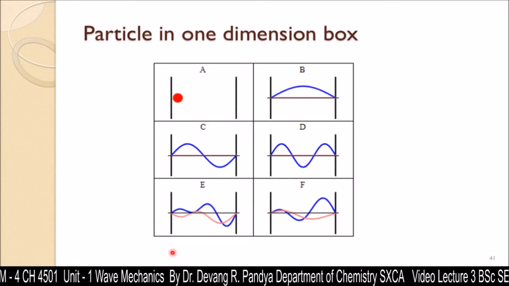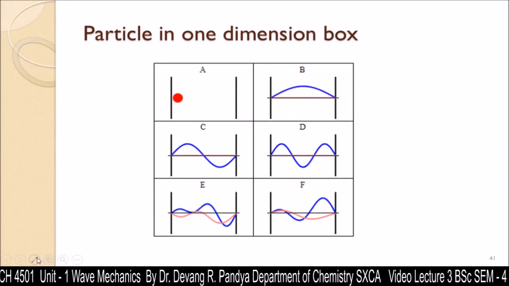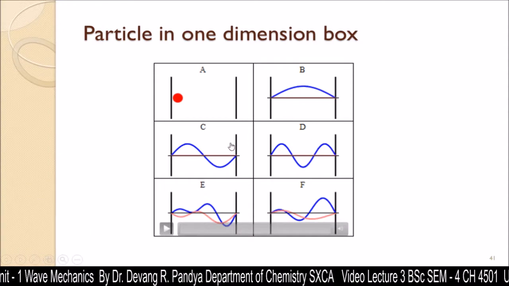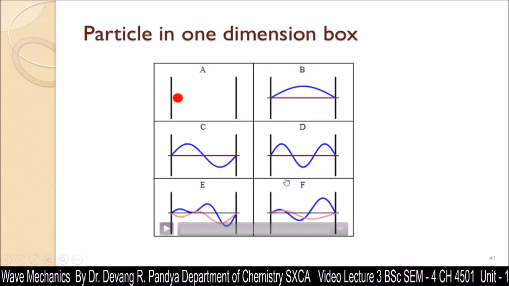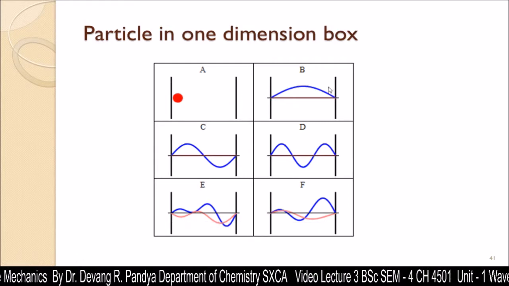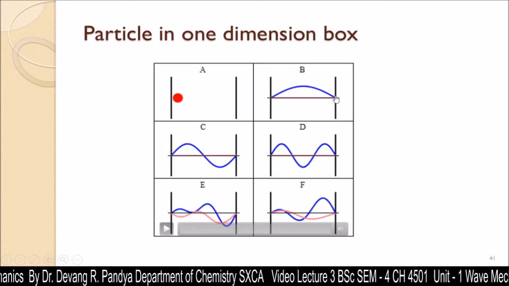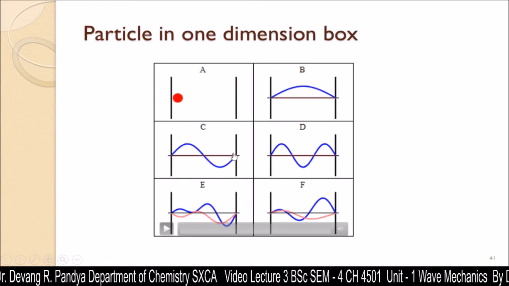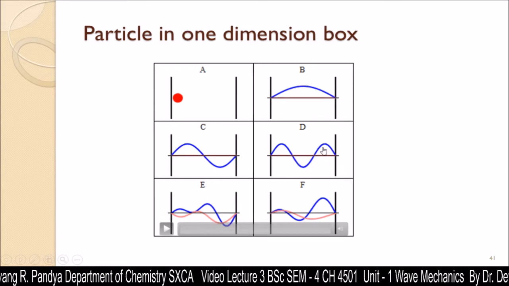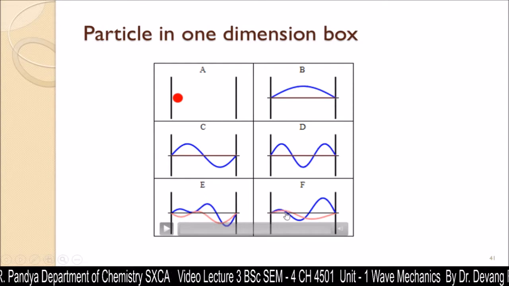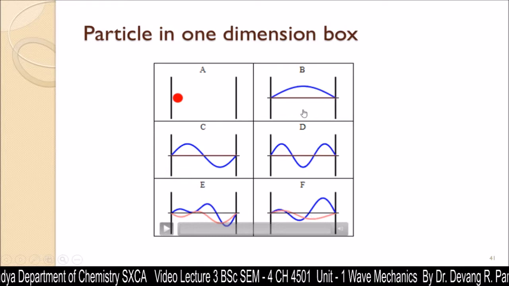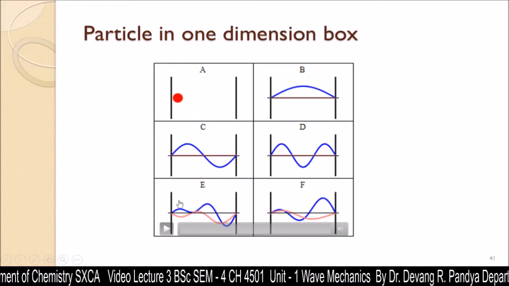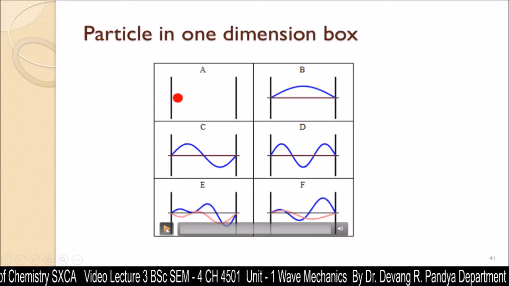And you can see here in this figure, I am going to show you 1, 2, 3, 4, 5 and 6 positions. You can see here there is a big wavelength. Here the wavelength decreases a little, here even more, and here it decreases still more. So the more the wavelength decreases, the more the movement of the particle increases, that we can find in this one dimension box.